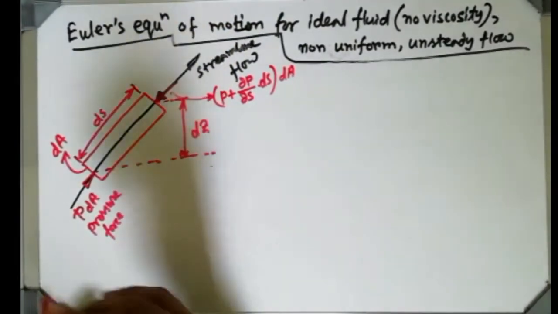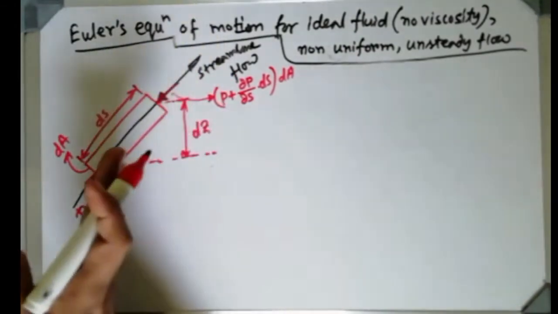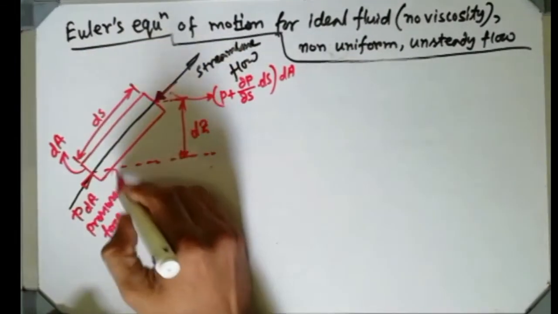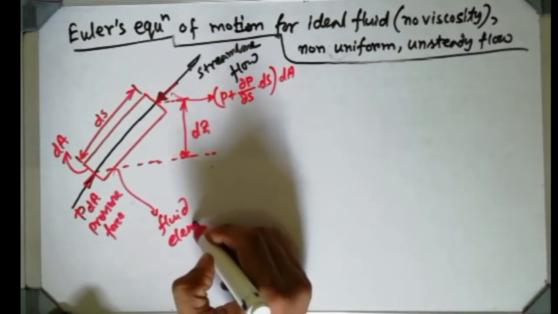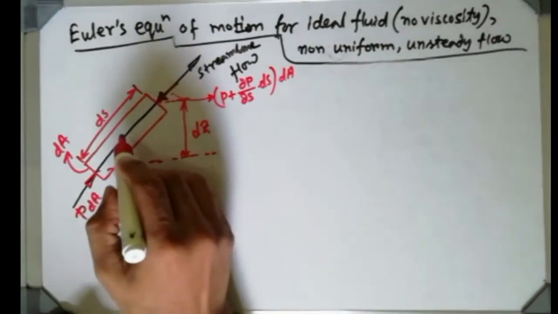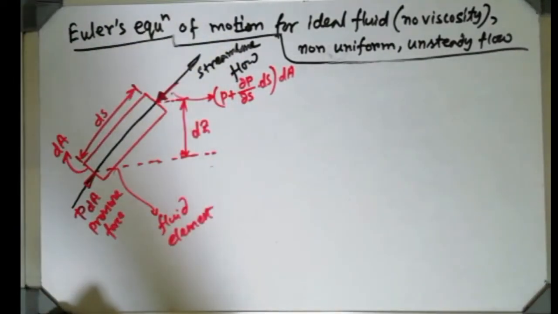This is not a pipe, it is a fluid element, and we have considered it in an inclined manner, so the weight of the fluid element always acts downwards, isn't it?